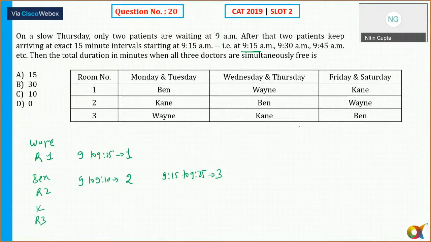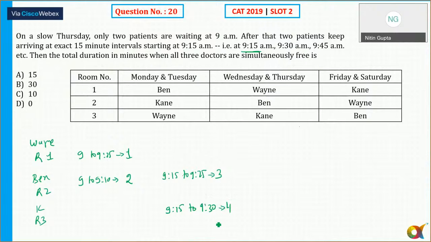The fourth patient also arrived at 9:15. Remember, at 9:15, who is free now? Only the doctor in room number two is free, so he will visit. The third patient, token number three, will go to Ben at 9:15, the smaller room number. The fourth patient will go to room number three from 9:15, and that one is taking a total of 15 minutes.